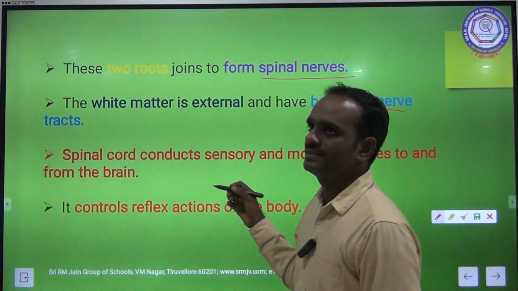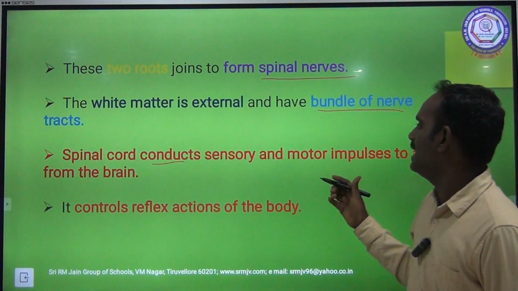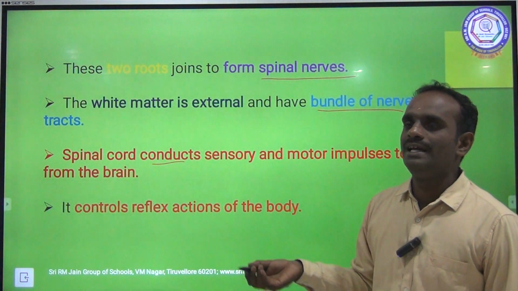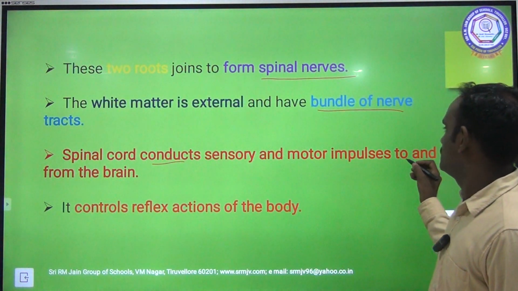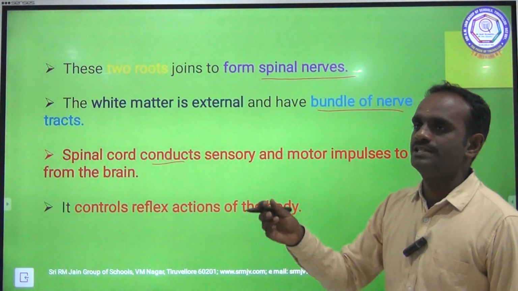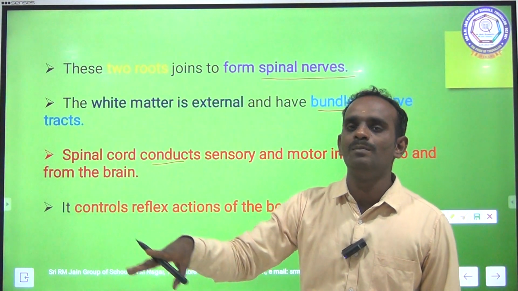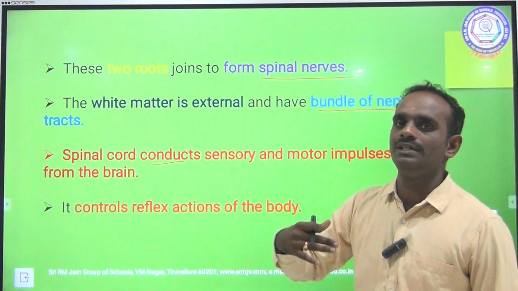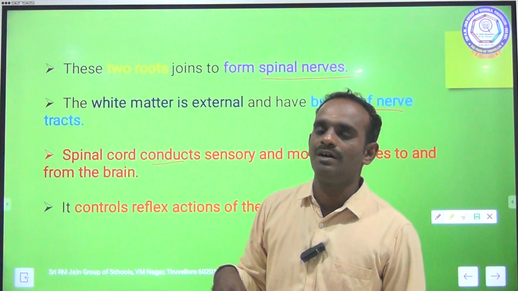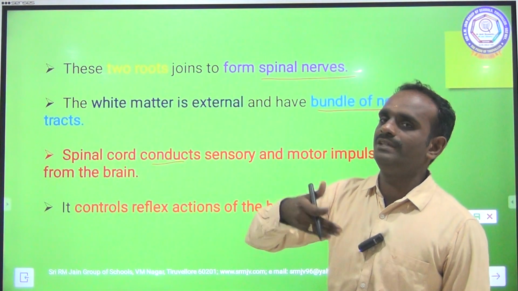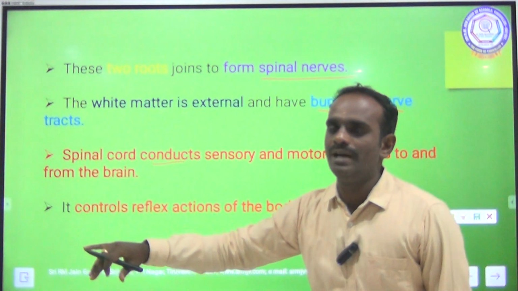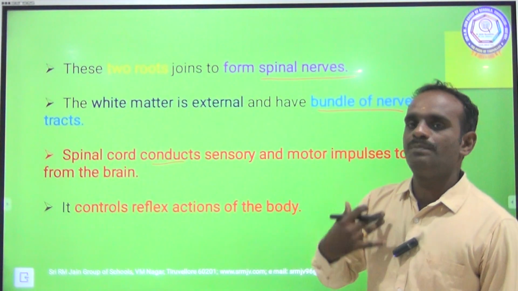The spinal cord conducts the main function. It conducts sensory and motor impulses to and from the brain. If we touch any hard plate, the electrical impulse passes through the neuron. That neuron is called the afferent neuron, also called the sensory neuron. So information goes to the spinal cord, from the spinal cord to the brain, and from the brain the command is received again by the spinal cord and passes to the other parts of the body.